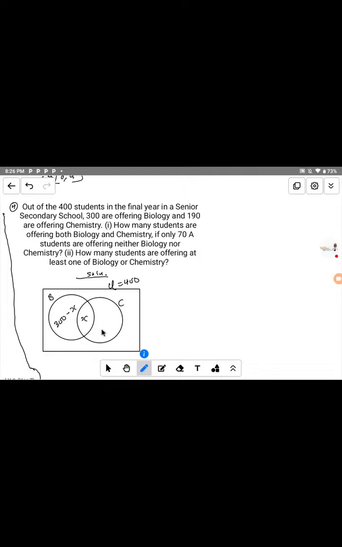Assuming it is chemistry only, you just write 190 and you are not solving for the intersect. Because the word only is not mentioned here, you are subtracting the intersect from 190, so that it will be equal to 190 minus S.